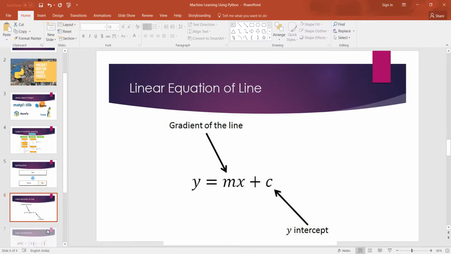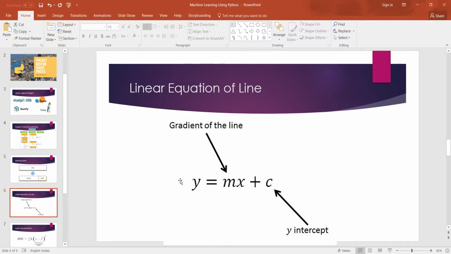So first we have to understand the linear equation of a line. y = mx + c. This is the normal equation of a line that we use in the machine learning algorithm, where c is the y-intercept and m is the gradient of the line, which is also known as the slope of the line.